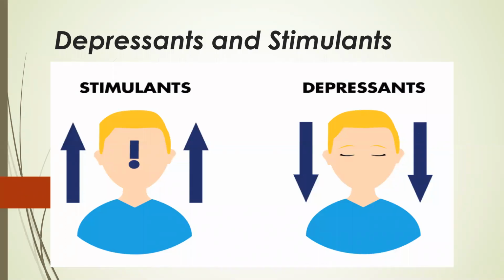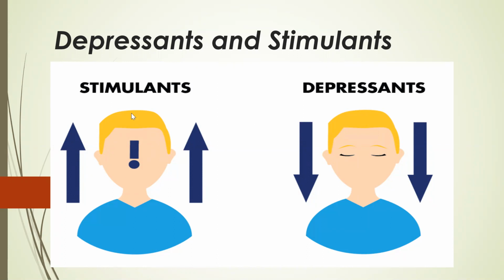Hi everyone. So we are heading towards the last section of Unit 4, that is your depressants and stimulants. You can see very well the arrows to the upward side in stimulants and the downward side arrows in depressants. If we talk about stimulants, we are very well aware that it reminds us about cocaine, then you have khat, then you have nicotine and prescription stimulants. And whenever we talk about depressants, we have in our mind alcohol, cannabis, heroin, and other opioids.